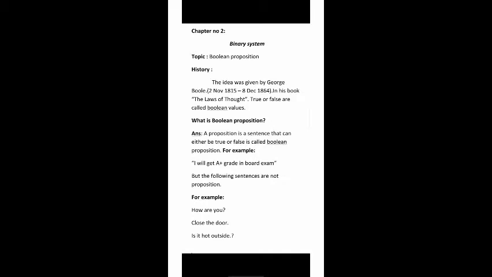But the following sentences are not propositions. For example, how are you? Close the door. Is it hot outside? Imperative sentences we never use as a Boolean proposition.